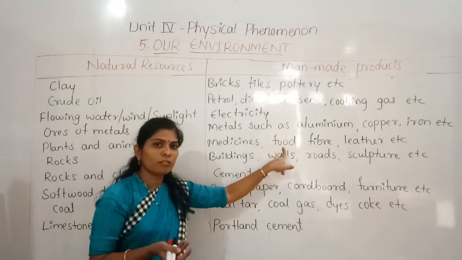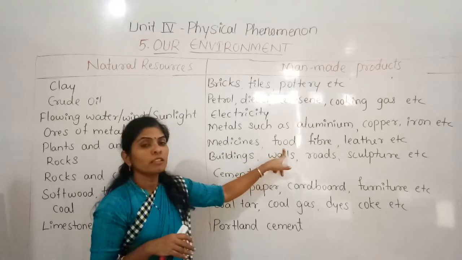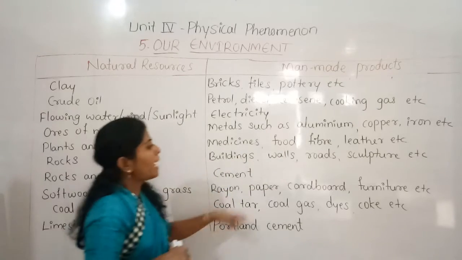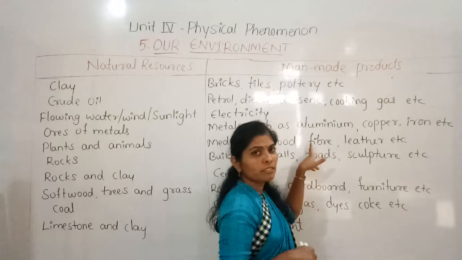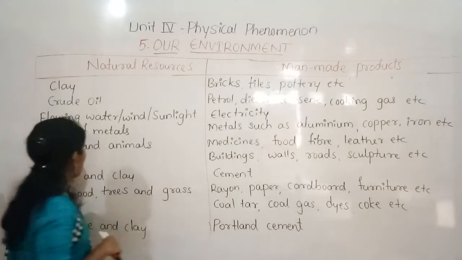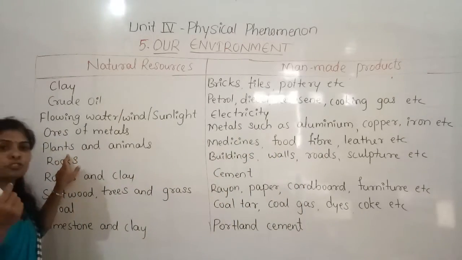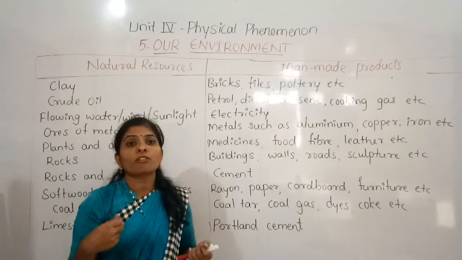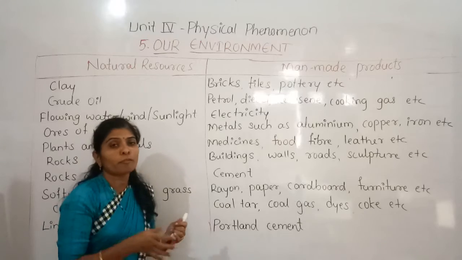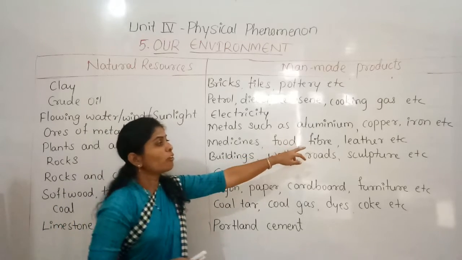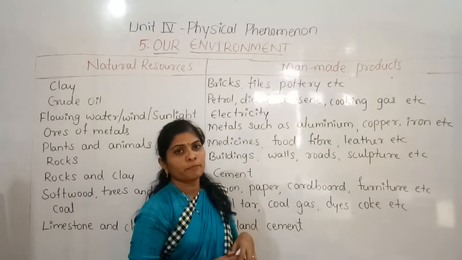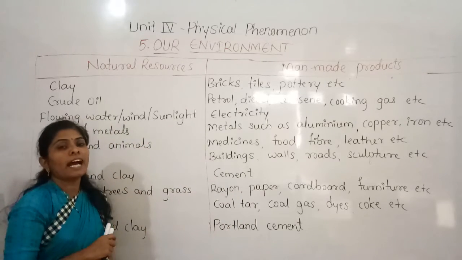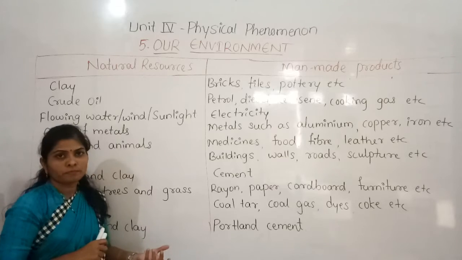And food, commonly we know that we all get food from the plants, and we even eat animals also. And fibers are obtained from them. From the plants we can get cotton, jute and hemp. Even from the coconut fiber we get coir. From animals we get silk and wool.